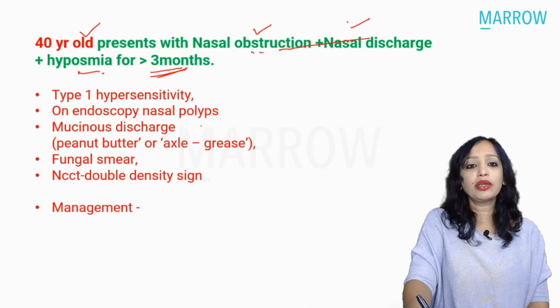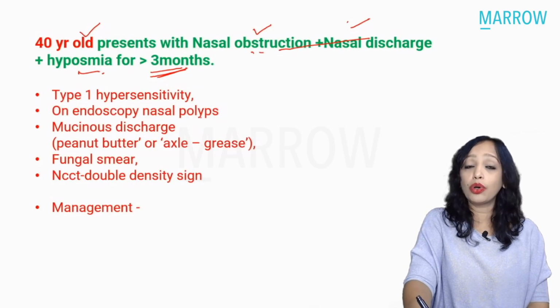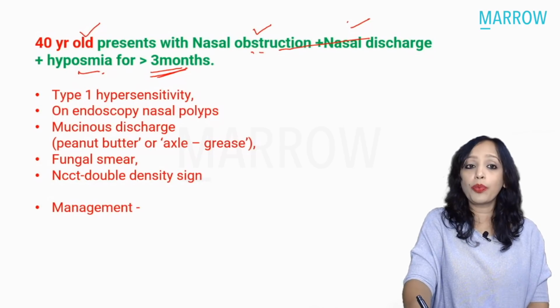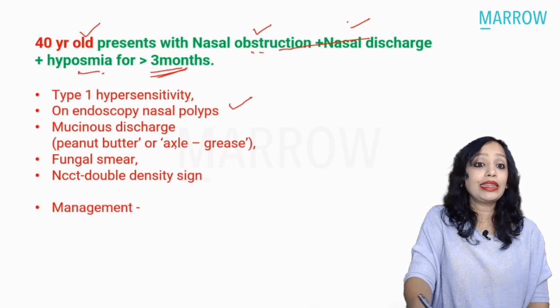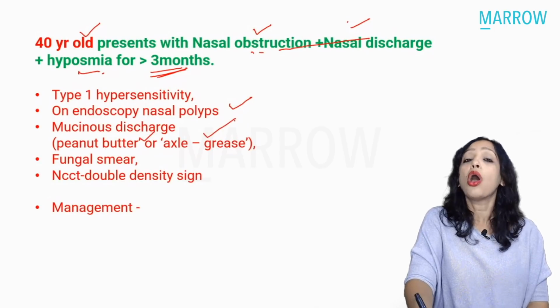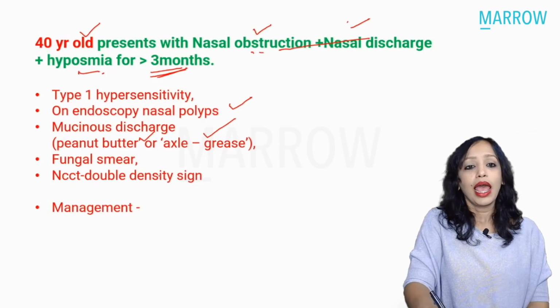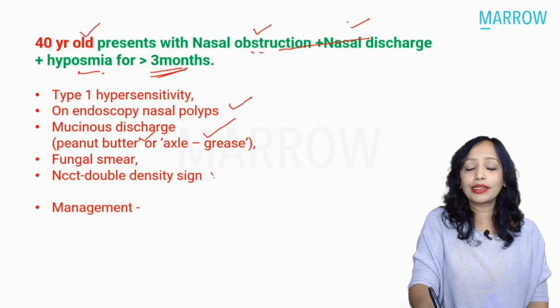Now presenting with nasal obstruction, now presenting with mucinous nasal discharge. On endoscopy, what you are seeing is nasal polyps, and these words might also be mentioned: peanut butter appearance, axle grease appearance. All these are suggestive of allergic fungal sinusitis. And the double density sign, yes.